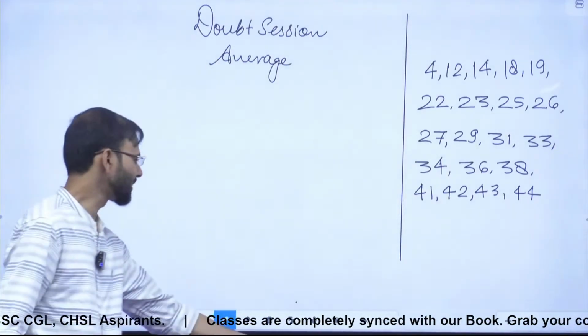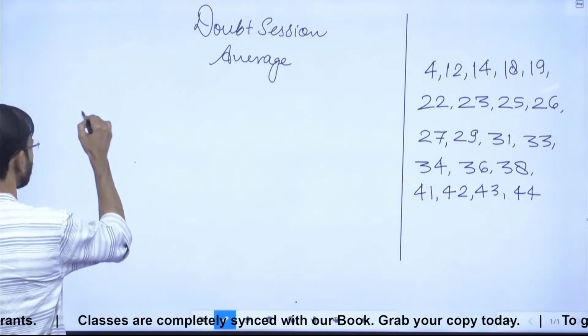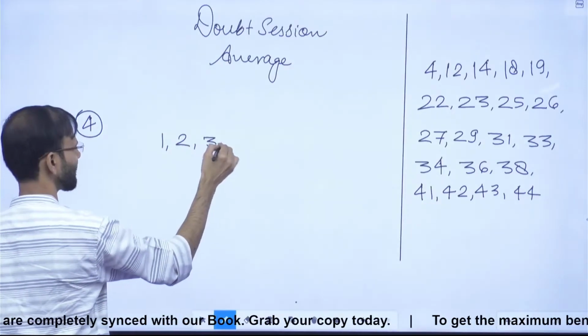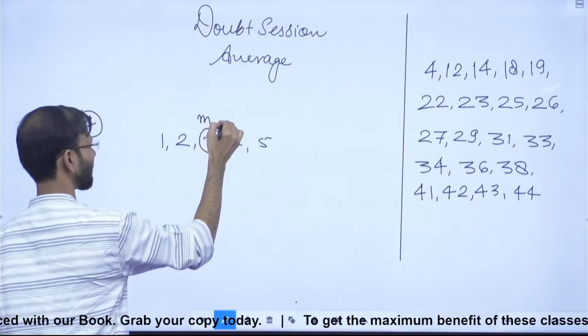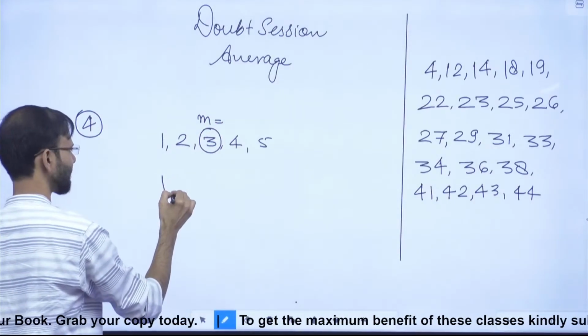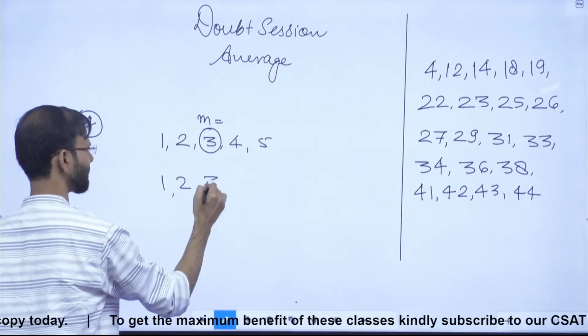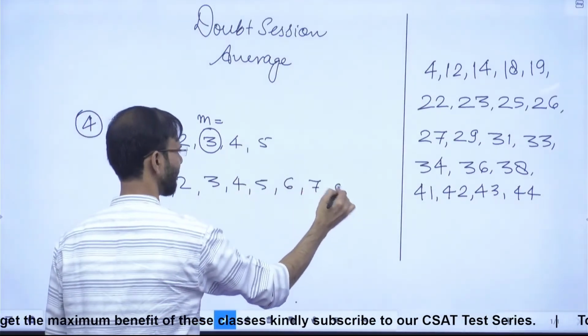See here, just take the first 5 natural numbers, 1, 2, 3, 4, 5. This is question number 4. So this is the value of m, correct? And after that they are saying they have included 3 more numbers. So 1, 2, 3, 4, 5, 6, 7, 8.